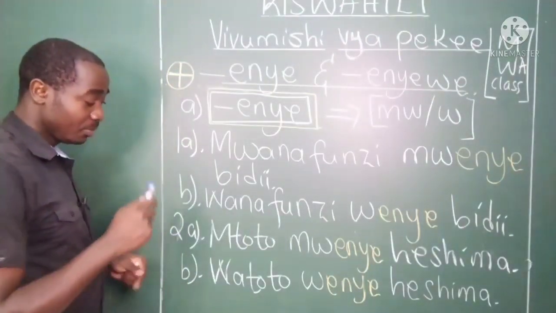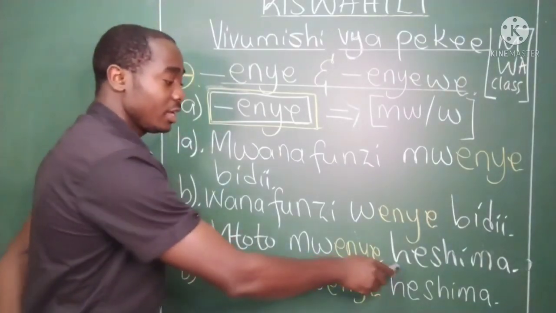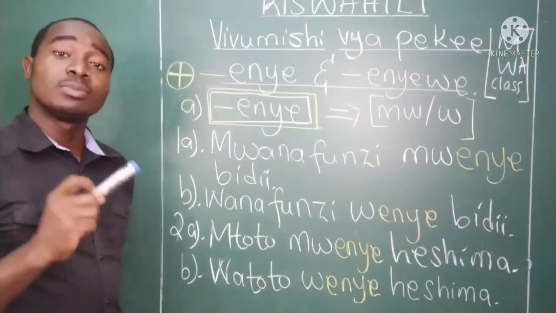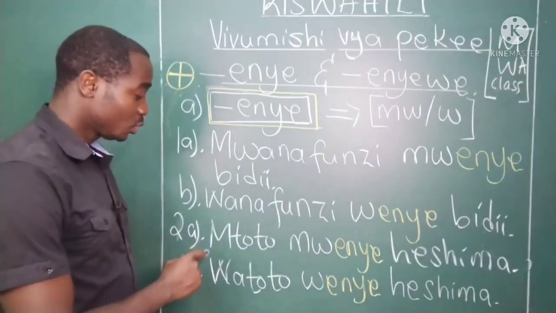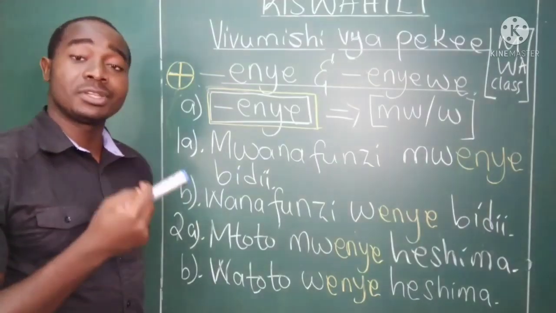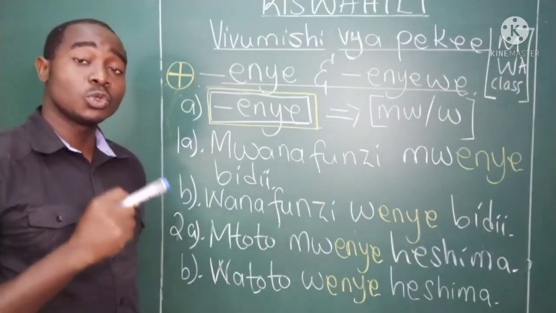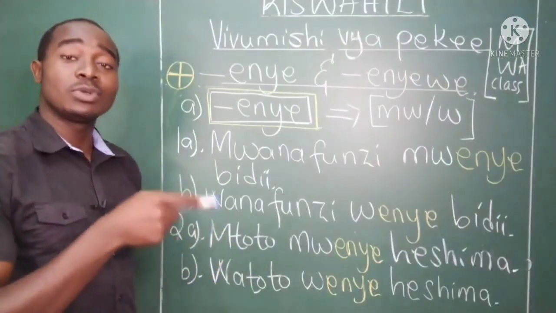Nambari ya pili, mtoto. Mtoto mwenye heshima, respectful child. This can be directly translated as a child with respect.